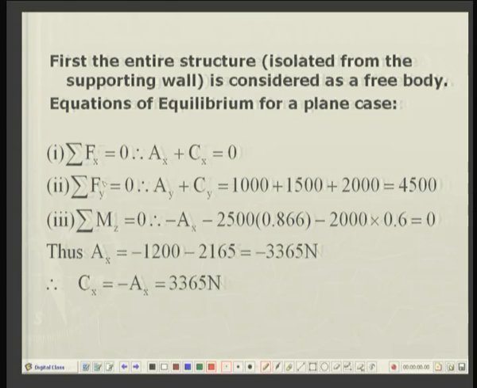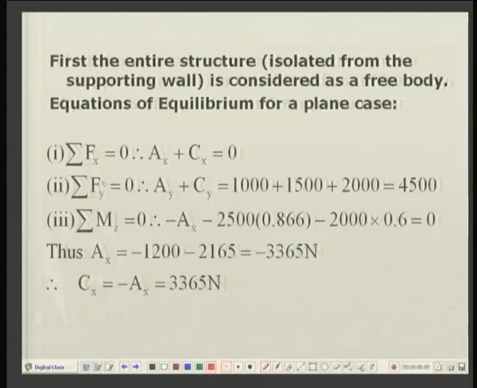Now, the significance of this minus is that we had taken Ax as pointing towards the right. So, since the answer is negative, it means in fact it is pointing towards left. So, the upshot is that you can choose any reaction in the appropriate direction, but sense can be arbitrary. If the answer comes out to be negative, it means the actual force is in the opposite sense. So, once we have this, then using the first equation we can find out Cx, which is equal to minus Ax, which is 3365 newtons. So, this is positive, it means the chosen direction is the correct direction.